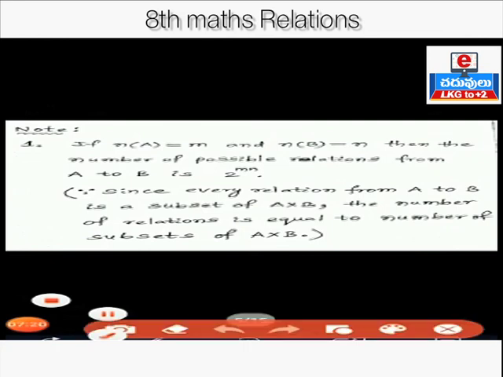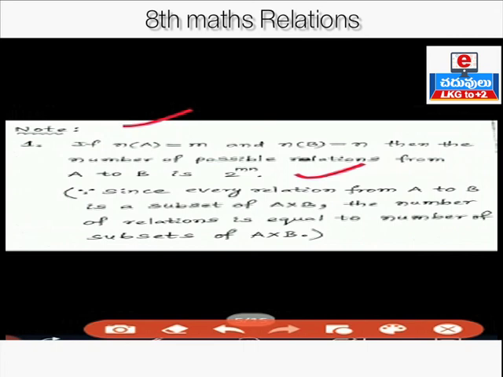Next, note: if n(A) is equal to m and n(B) is equal to n, then the number of possible relations from A to B is 2 power mn. Since every relation from A to B is a subset of A cross B, the number of relations is equal to the number of subsets of A cross B.